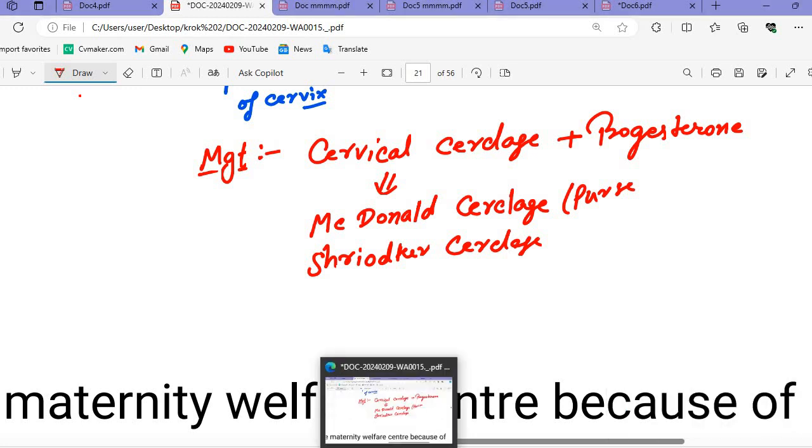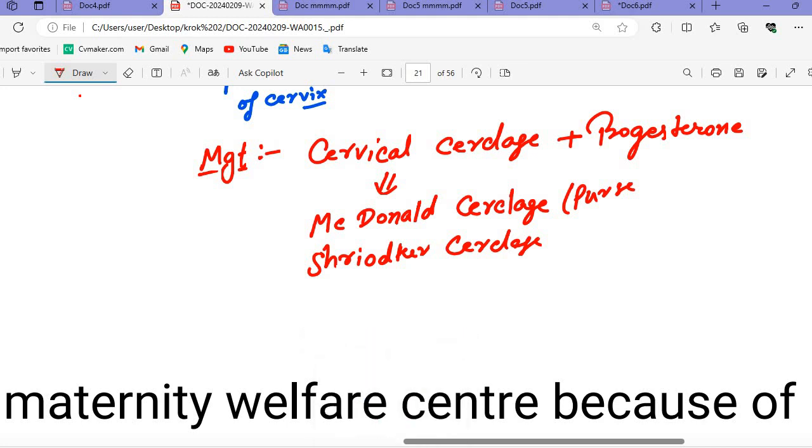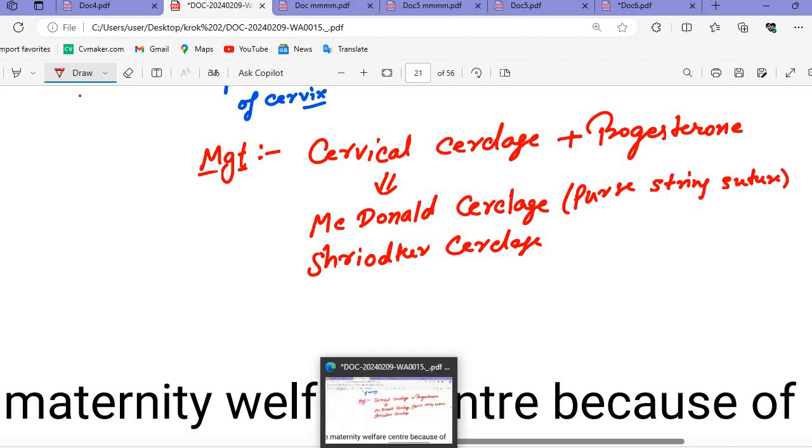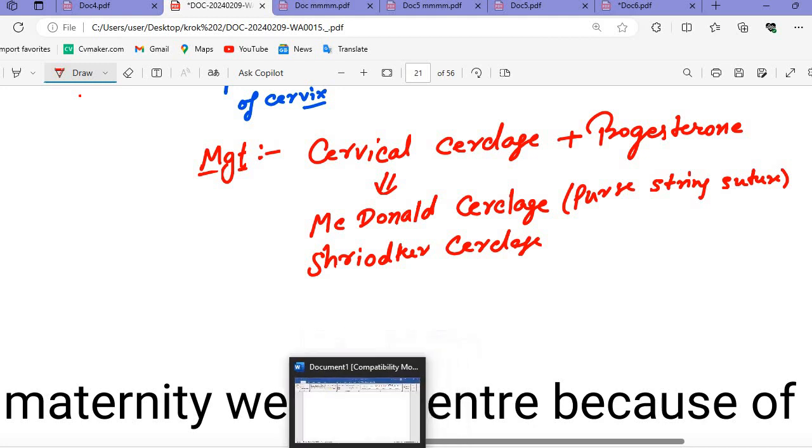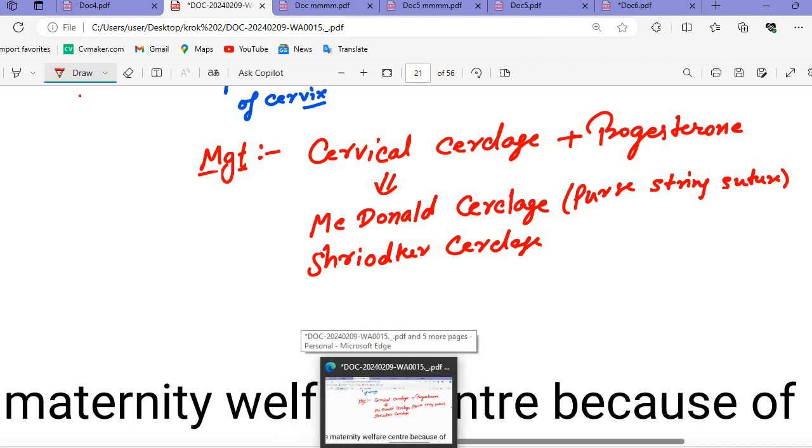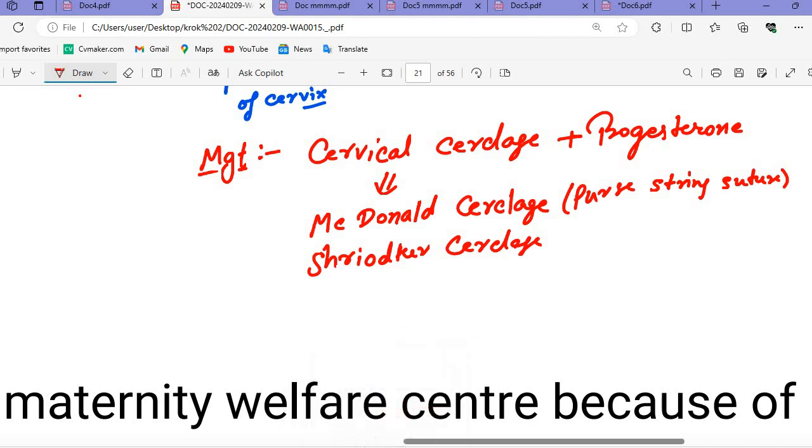Then this is the cervical cerclage plus progesterone. So we are seeing there is a McDonald cerclage. We see the purse string suture will be given. Like we tie a purse, that will be the purse string suture.